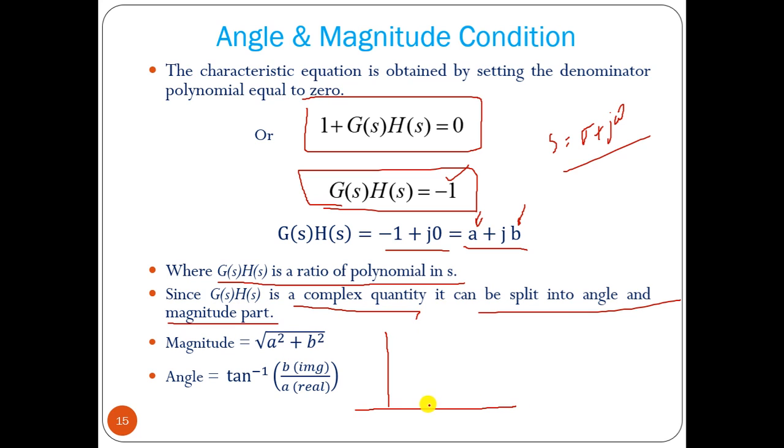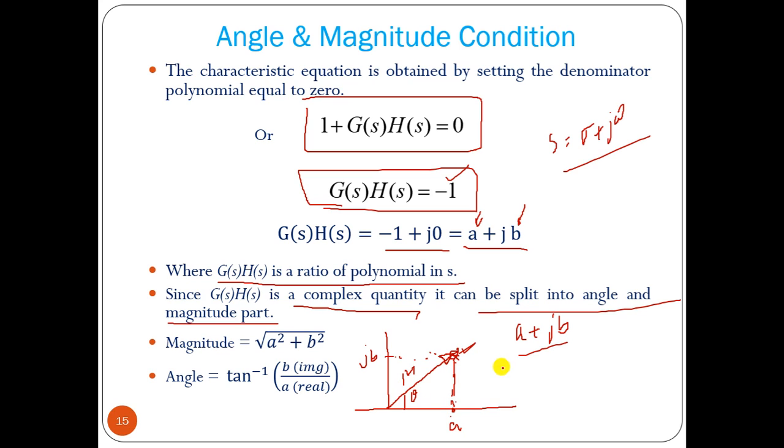Suppose this is your complex plane. We have this value a and this value, say, jb. This is the a coordinate, and this is the jb coordinate. Fine. So that is written in rectangular form, a plus jb. This is your a coordinate, and this is jb, so this is the position of a plus jb. Now if we draw a line from the origin and connect to that point, then this is the angle, and the distance from the origin to that point is the magnitude.